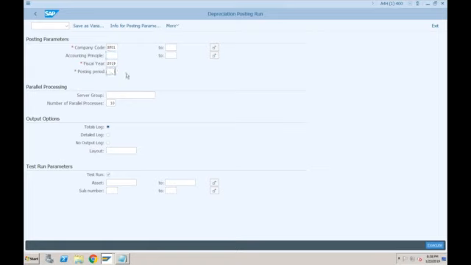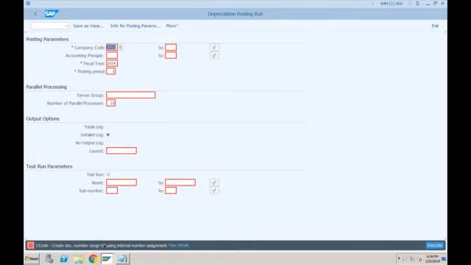Okay, so specify the posting period as 1, and then totals log will give you the total log. It will not tell you asset by asset. If you want asset by asset, in ECC there was a tick mark, list assets. Okay, so if you want to do that, click on detailed log. Okay, all other things are same. If you want to specify the asset, you can specify the single asset. Otherwise, just click on execute. This is the test run. So execute.